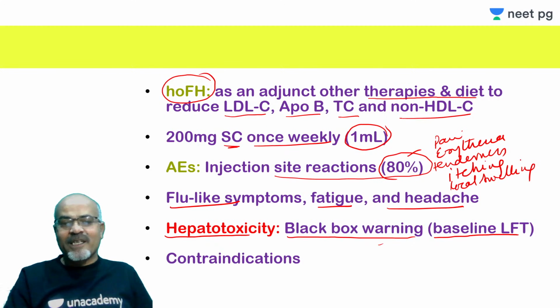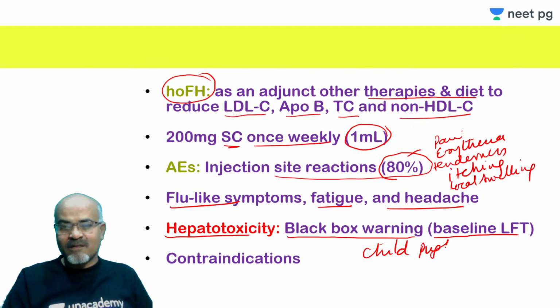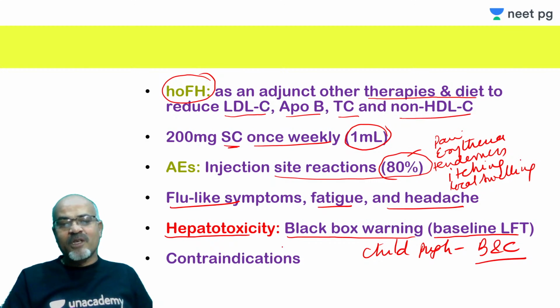It is contraindicated in individuals who have either moderate to severe hepatotoxicity or hypersensitivity to this drug. Moderate to severe hepatotoxicity means Child-Pugh classification B and C. In those individuals it is contraindicated and should not be used.